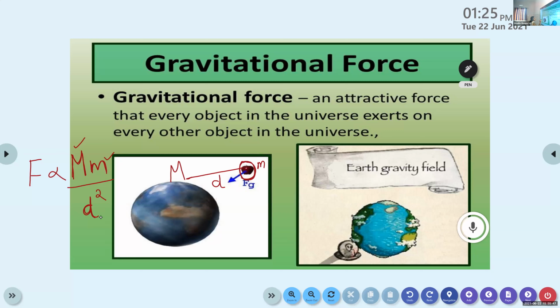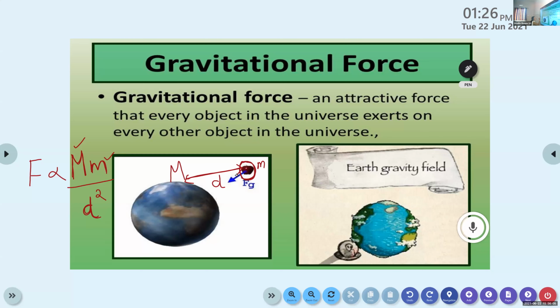And what is d? d is the distance of separation between the earth's surface and the object. So this is the equation for calculating the gravitational force: F is directly proportional to M m divided by d square.